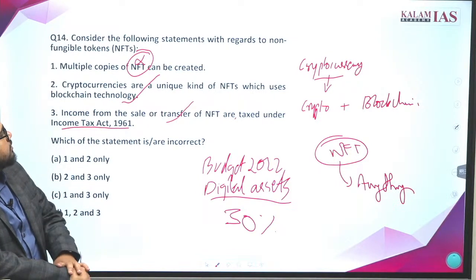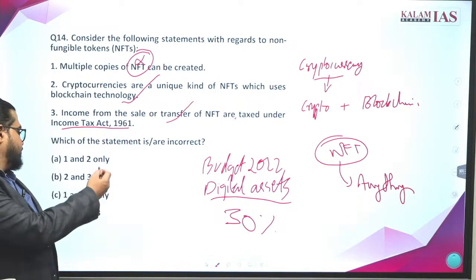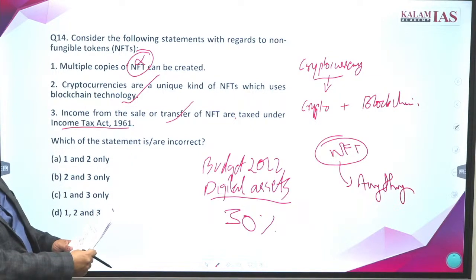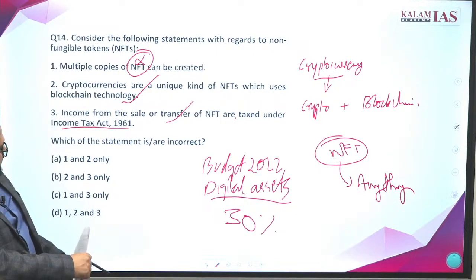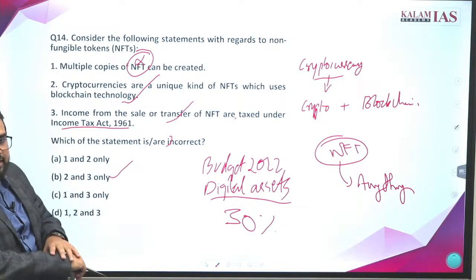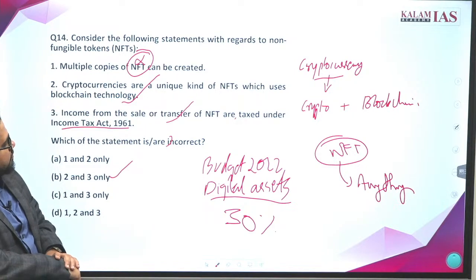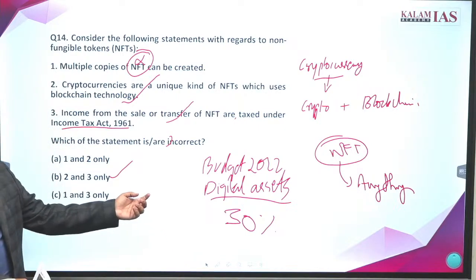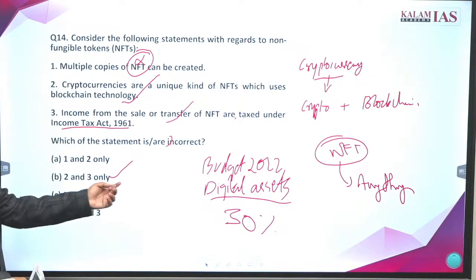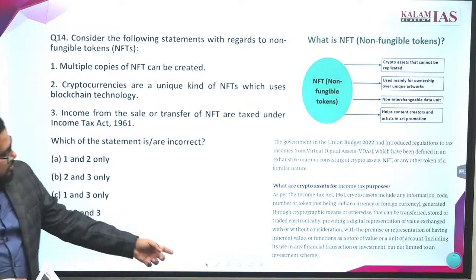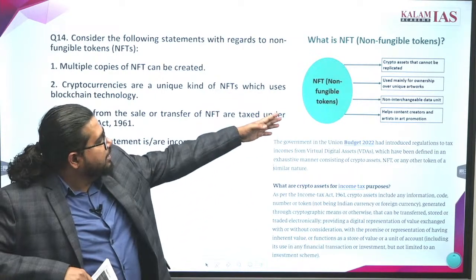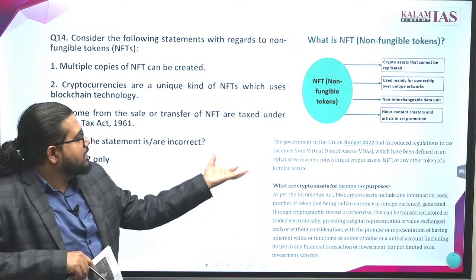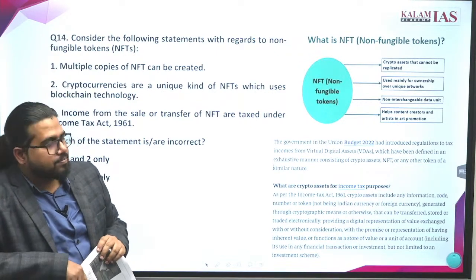Statement 3 is correct. What is the answer for this? 2 and 3 are incorrect. If it is correct, you will have to answer as B. There is some issue with the statements. Go ahead. These are NFTs, different images. They are crypto assets, the same thing that we have talked about. If you want to know more details, you can pause the video and go through this.